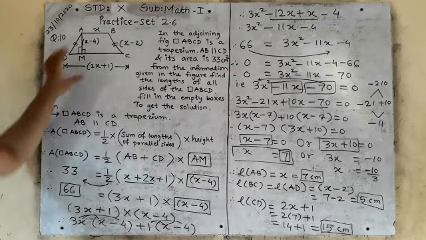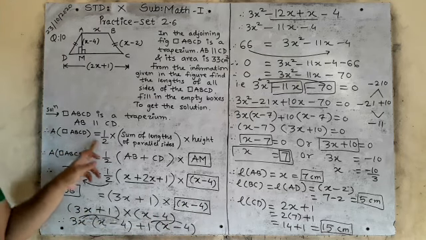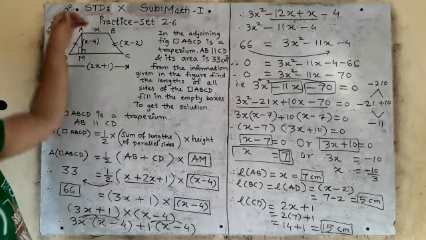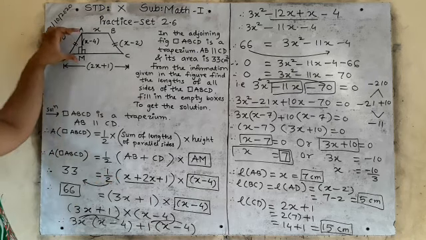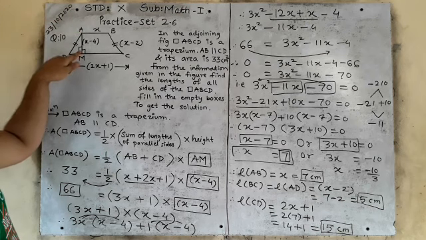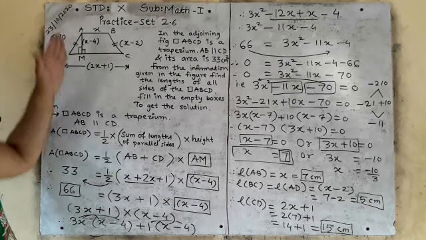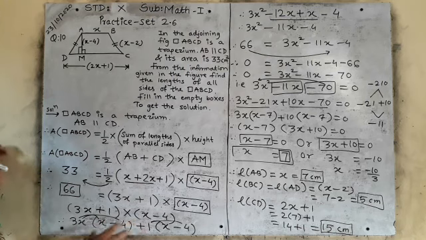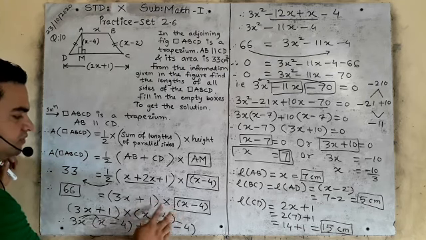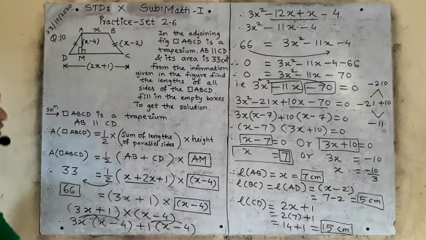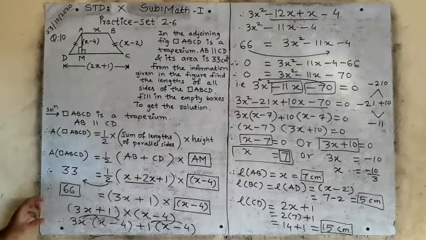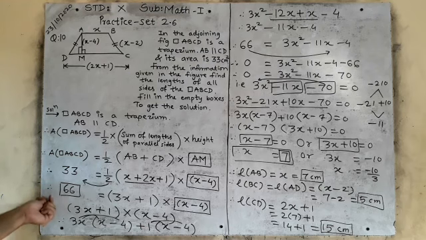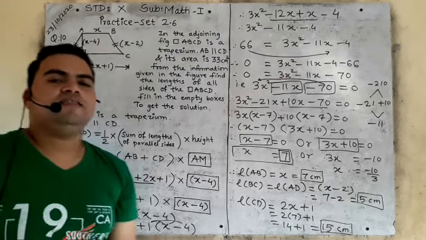Remember the formula. This is a trapezium. Area of trapezium is equal to half multiplied by the sum of the lengths of the two parallel sides multiplied by the height. This is the height. By this altitude symbol you will understand it is the height. When two brackets come with multiplication in between, we will solve it separately, and then there will be the formation of your quadratic equation. Then we will continue from here. This 66 will come from there only. Is it clear? Now we will solve the remaining activity.